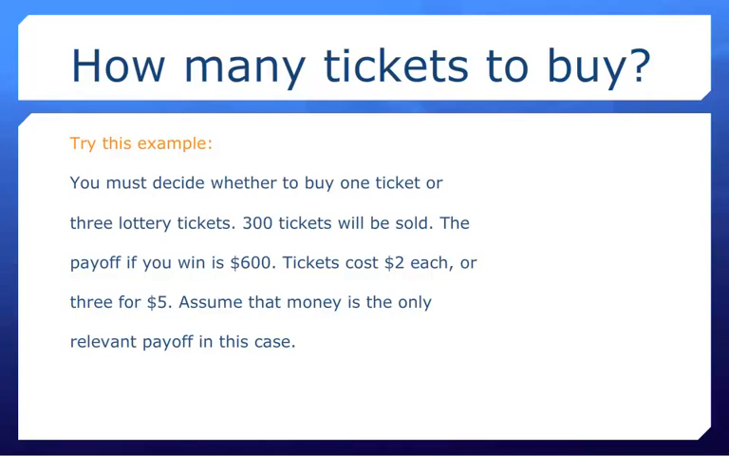Let's say that you've decided to participate in a lottery where 300 tickets are going to be sold. You've already decided that you want to definitely buy a ticket, but you need to decide whether you will buy 1 ticket or 3 tickets. Tickets for this particular lottery cost $2 a piece, but if you decide to buy 3 tickets, it will be $5. The payoff overall, if you do have a winning ticket, is $600. What we need to do here is to assume that money is the only relevant payoff.